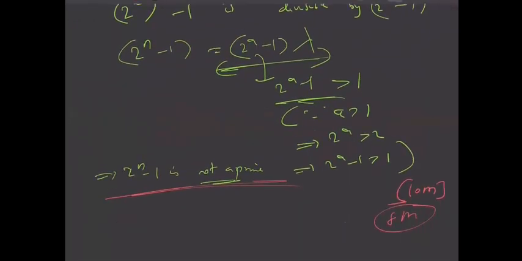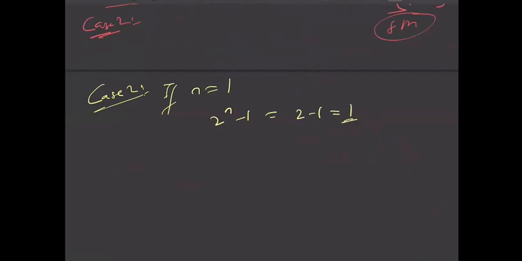Now let us do the second case also. So don't forget to prove completely. Do the complete solution, then only you'll get full marks. So if n is equal to 1, then clearly 2 power n minus 1 is 2 minus 1, which is 1, and it is not a prime, right? 1 is neither prime nor composite. 1 is not a prime. So for n equal to 1 also, 2 power n minus 1 is not prime.